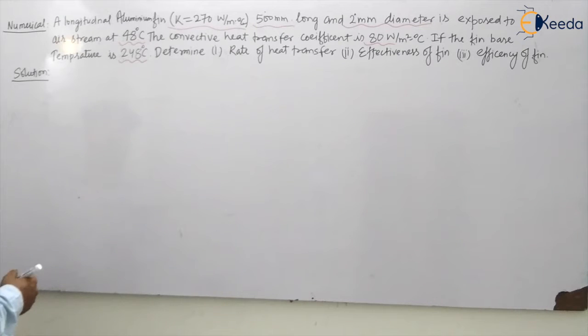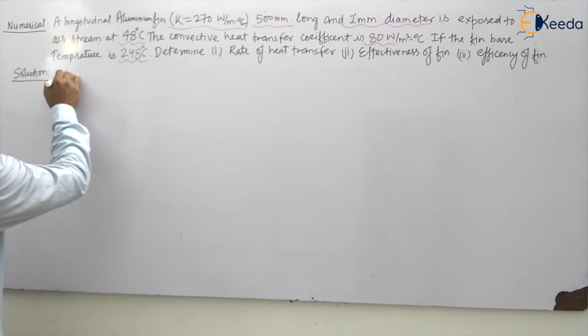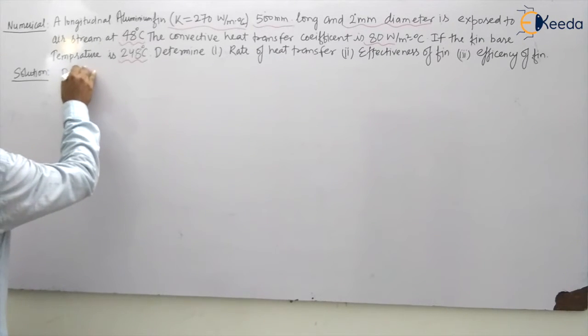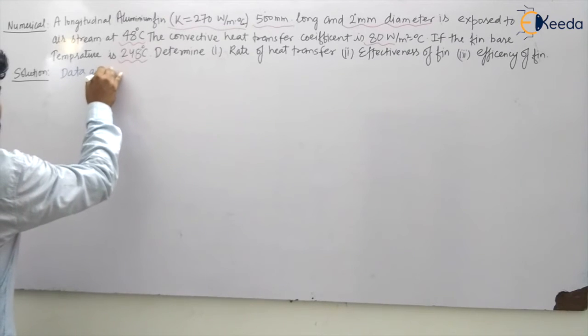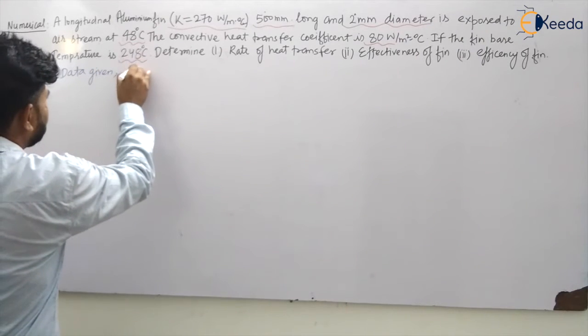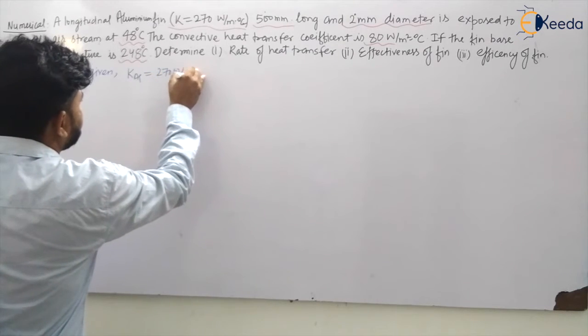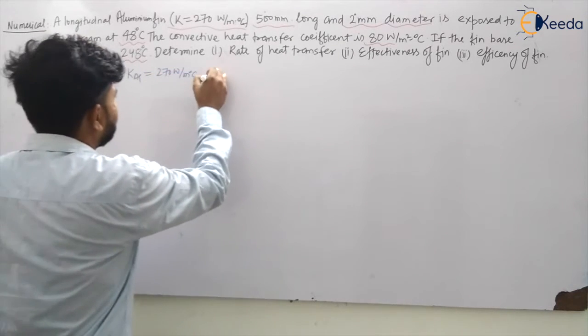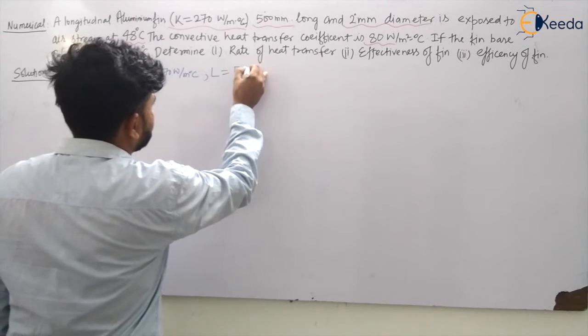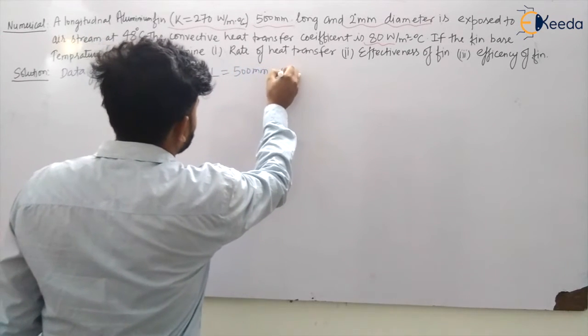What will be the efficiency of the fin? So my dear students, let us see what he has given. The conductivity of the aluminum fin is 270 watt per meter degree Celsius, and the length of the fin is 500 millimeter, so this will be 0.5 meter.